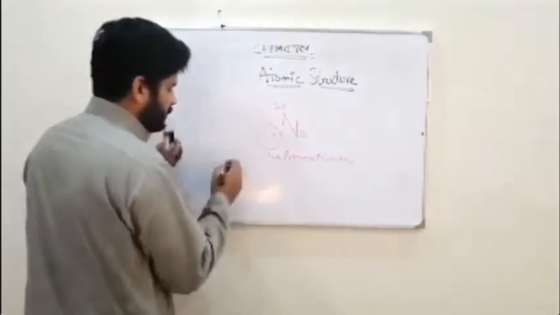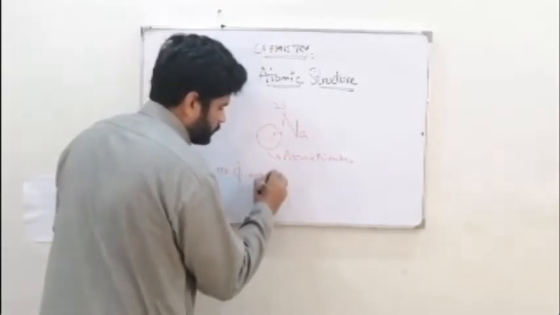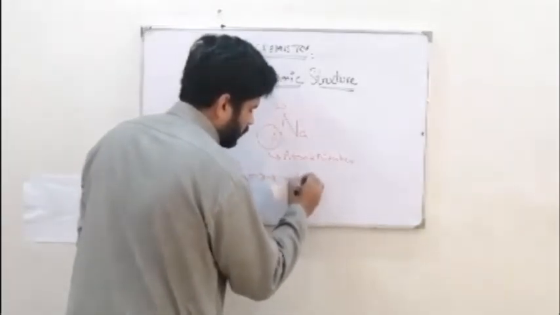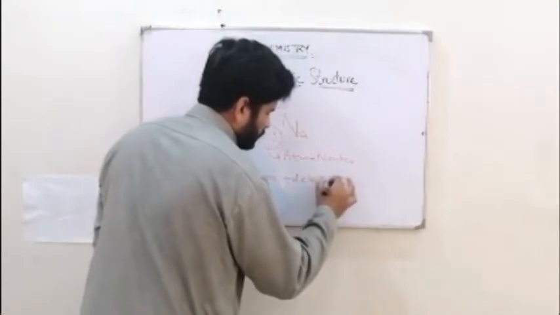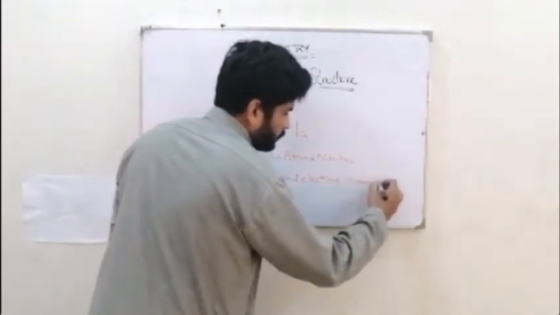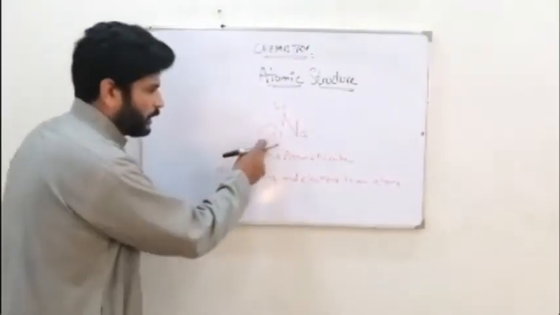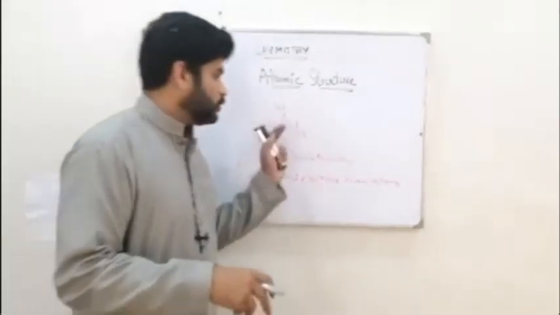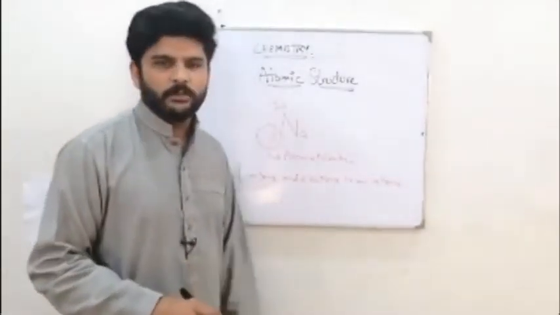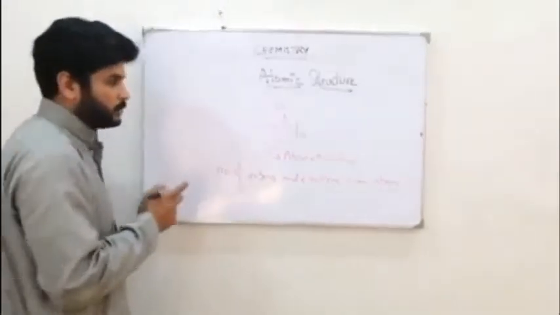Atomic number is the number of protons and electrons in an atom. So it means 11 protons and 11 electrons are present in this neutral atom of sodium, right? So this is going to tell you the number of electrons and protons.